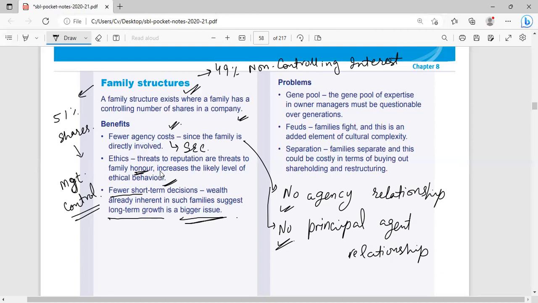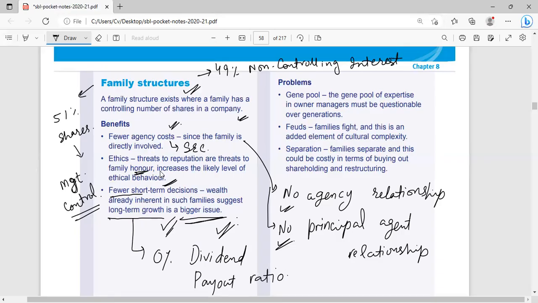The family will focus on long-term growth, on bigger issues, and will compromise on short-term targets, because the family can decide that there will be a zero dividend payout ratio for the next 3 years. None of the shareholders are external, so they will be unaffected.